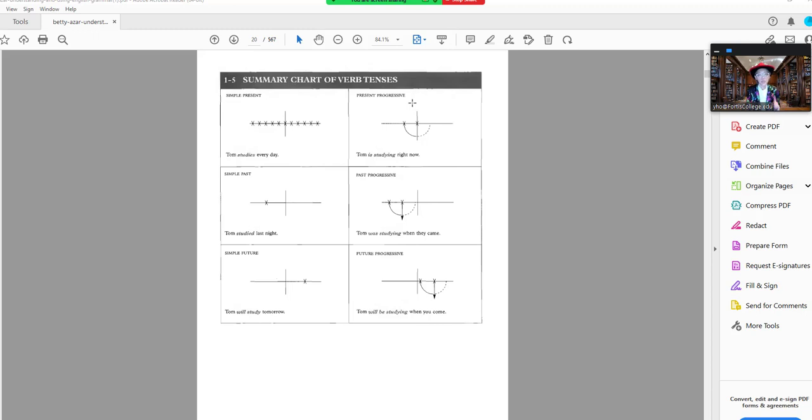Here you're dealing with one action that keeps going on. I am eating, she is eating, we are eating. Here you have an action going on progressively, that is continuously. I was eating, but going on in the past. I was eating, she was eating, they were eating, you were eating.